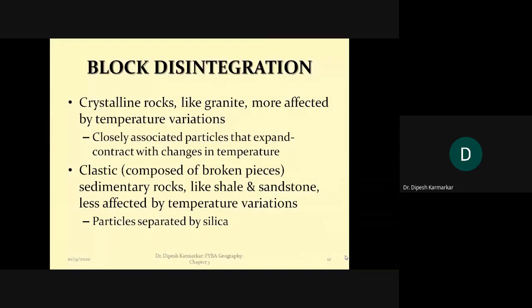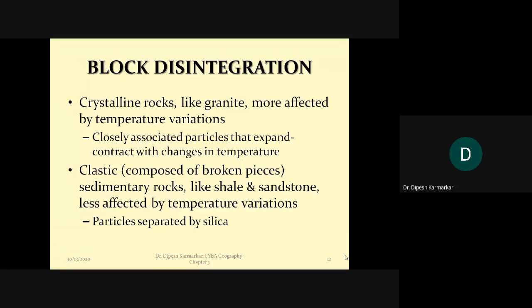Then I told you that this kind of weathering occurs especially in hot desert areas, where there is a lot of difference between the day temperature and the night temperature. Okay, point number four, mention the process: how during the day the rock receives more heat and expands, and how exactly the opposite occurs during the night, and this repetition of expansion and contraction leads to breaking of the rock. ये था अपना चौथा point.